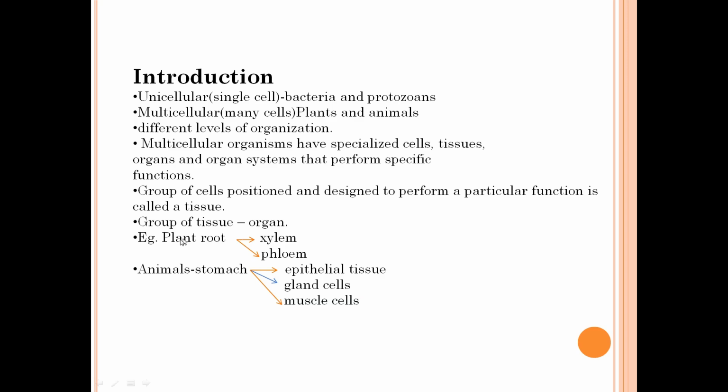Up to this level we can see in the plant body. Example, plant root. The plant root is the organ which contains two types of tissue, for example xylem and phloem. It also possesses other types of tissues. So a group of tissues combine to form the organ. In the animal, one example, stomach is an organ which will have different types of tissues like epithelial tissue, gland cells and muscle cells, etc.